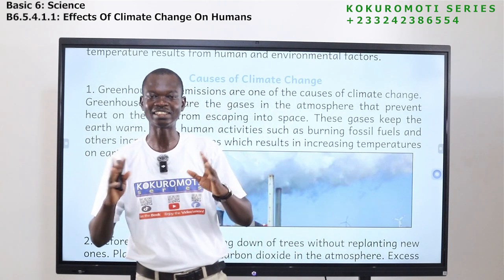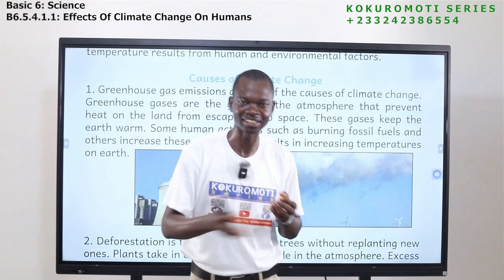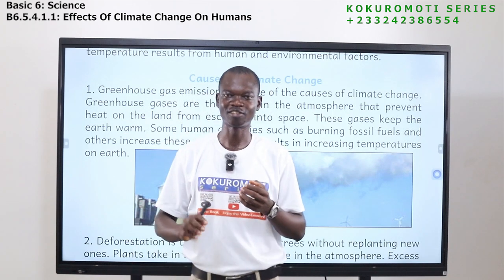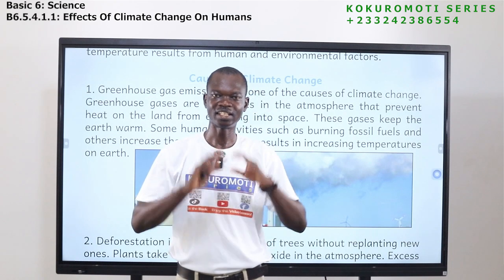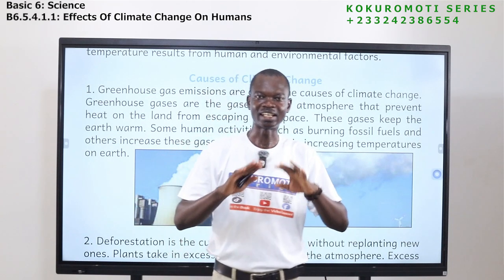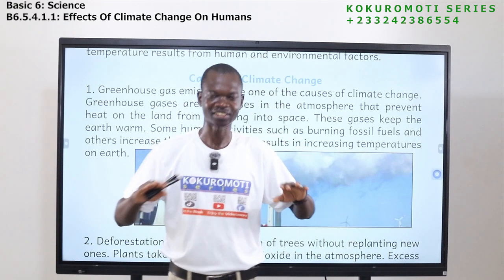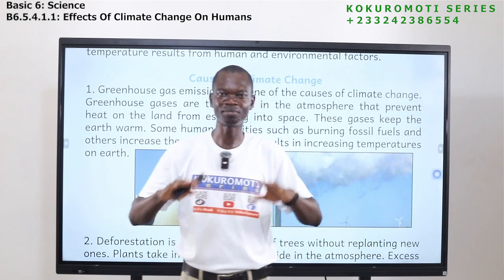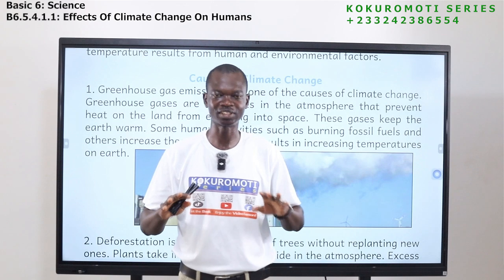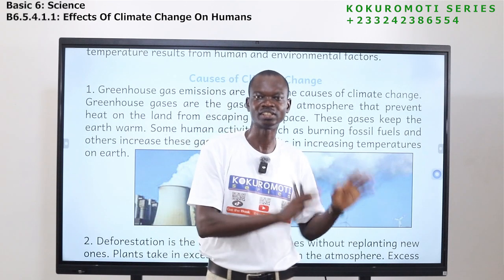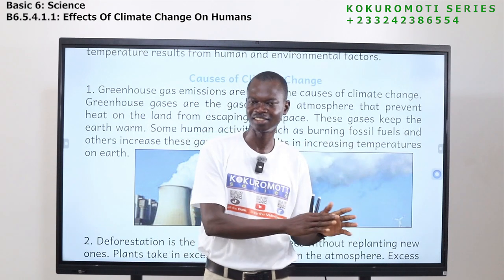What they do is that they prevent heat on Earth or on land from escaping into space. They make sure that there is enough heat on the land. They keep the land warm. That is the function of these gases, and we call these gases what? Greenhouse gases.